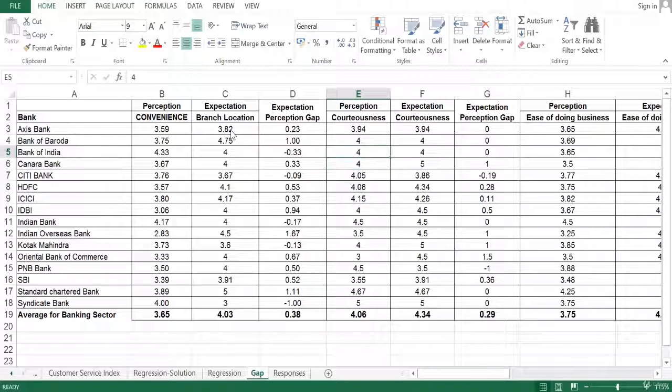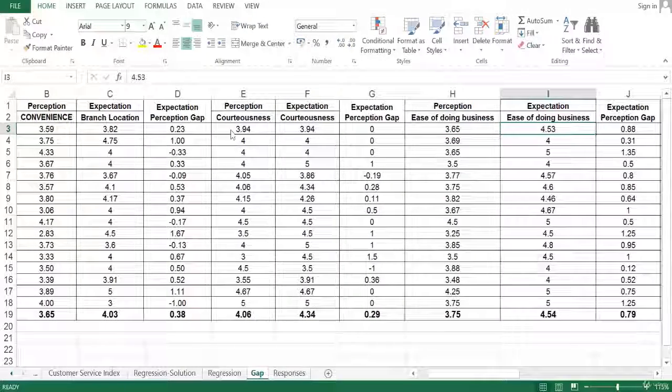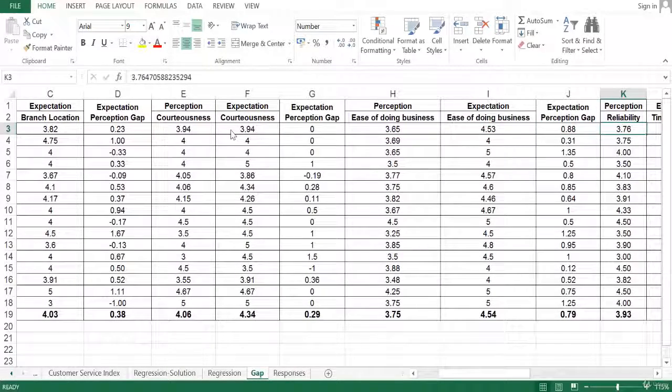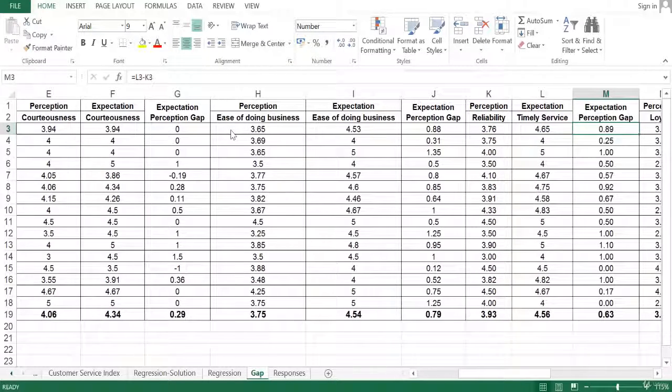In a similar way, for different banks, we have calculated for each parameter. For different banks, we have taken the average of each. Say for courteousness, again the average of perception was taken from all the respondents, and the expectation perception gap was calculated. For all the variables we have done the similar thing, and then using these figures we would decide, for each bank, which parameter is causing the maximum gap, or for which parameter the bank is scoring on a higher side, where the service delivered or perceived is higher than what is expected.